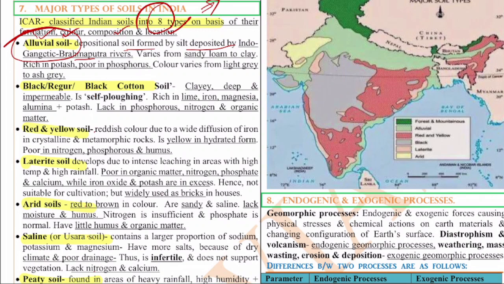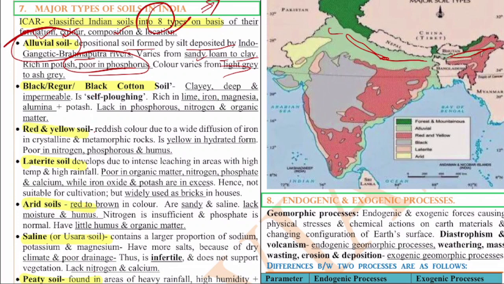It varies from sandy loamy to clay. It is rich in potash and poor in phosphorus. The colors vary from light grey to ash grey. That is alluvial soil. Here you can see in this picture, this is the alluvial soil. Wherever you have these big river systems, you will find these alluvial soils.